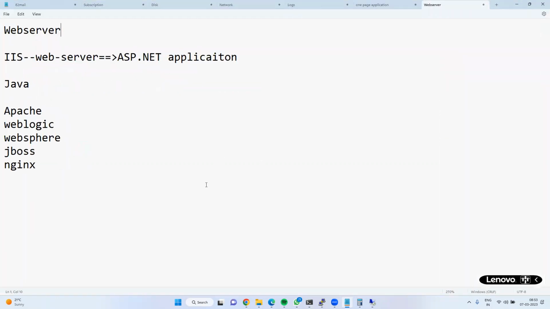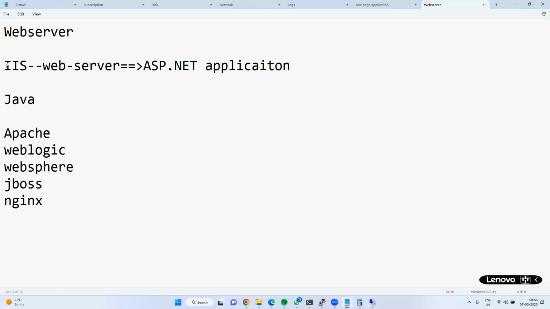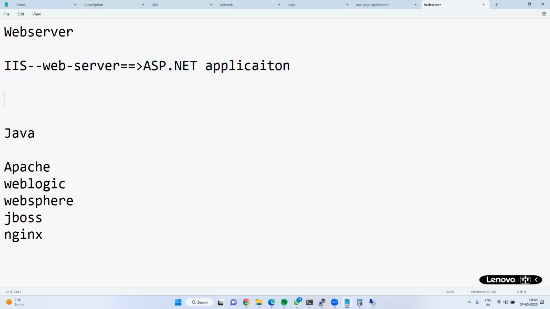Okay, clear? Now we are discussing IIS. What is the full form of IIS? Internet Information Services. IIS is a web server used to host ASP.NET applications and publish them to the outside world.